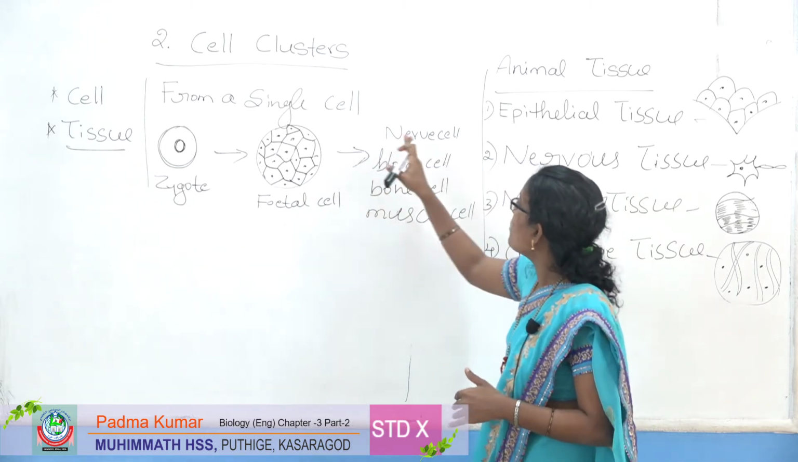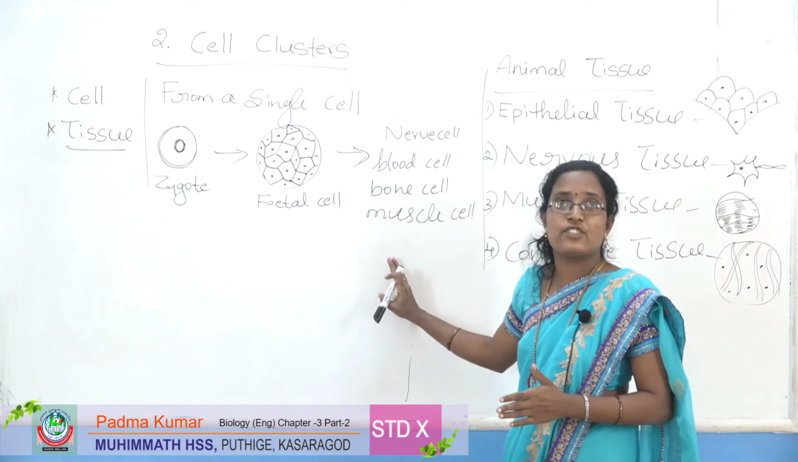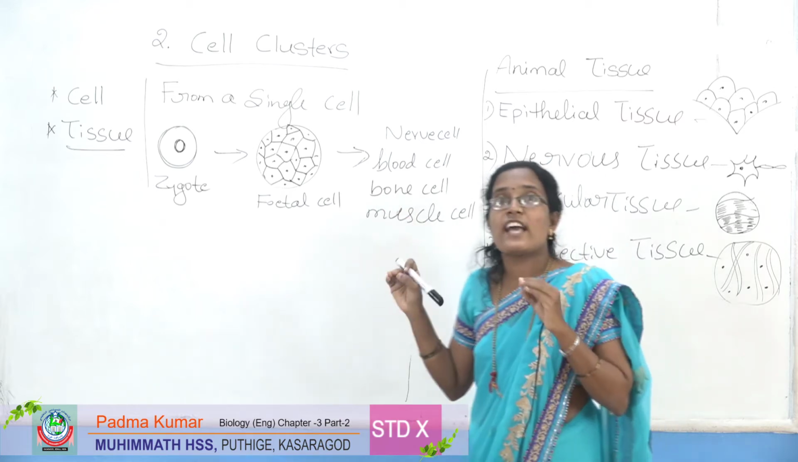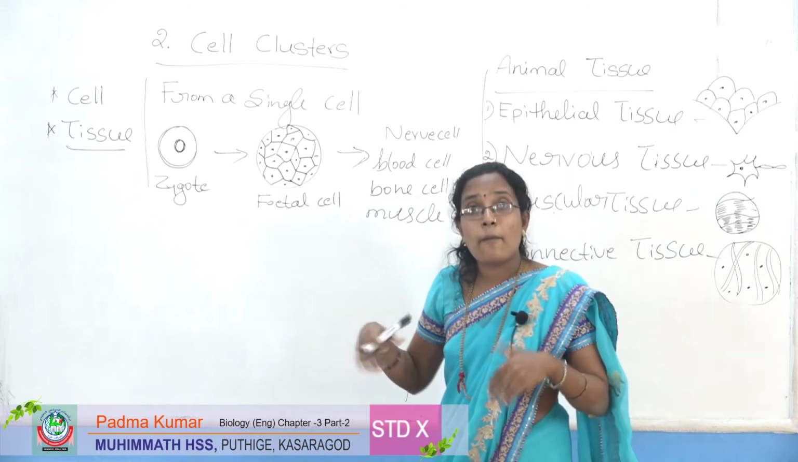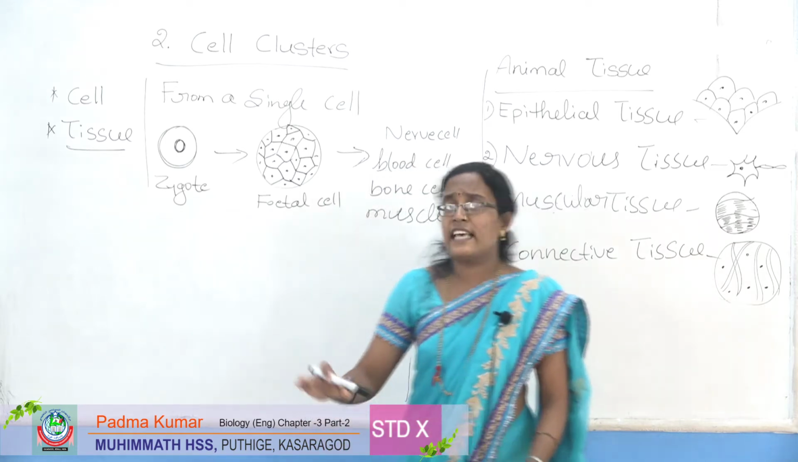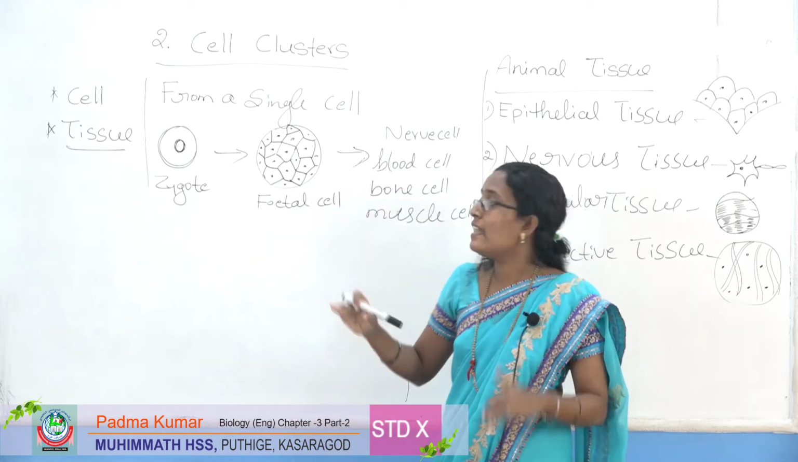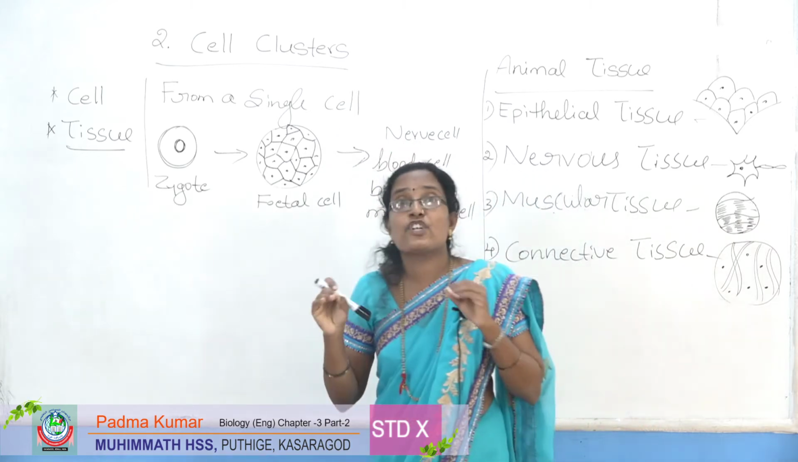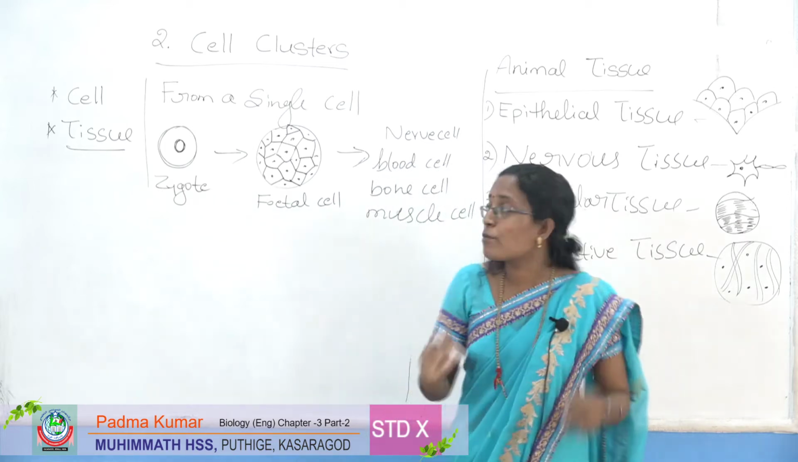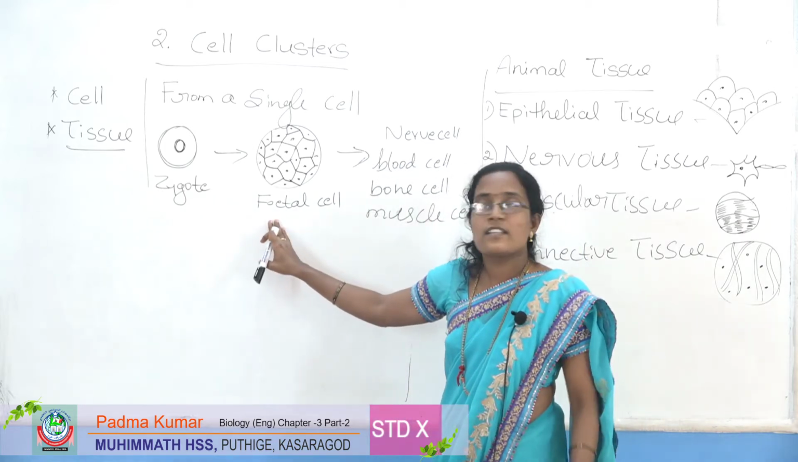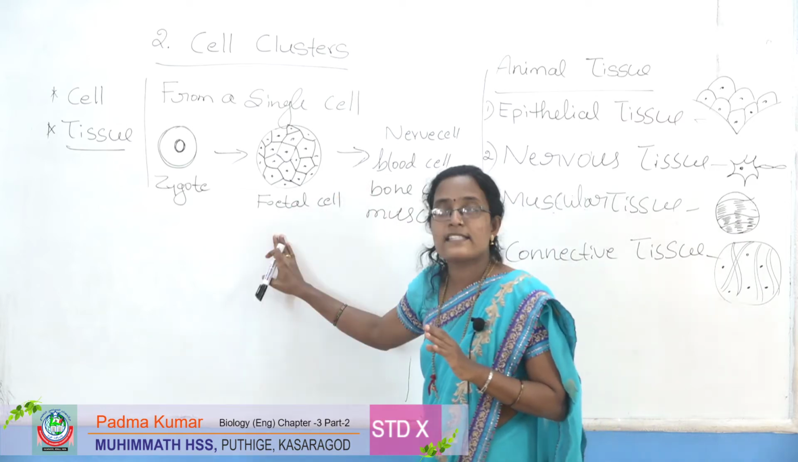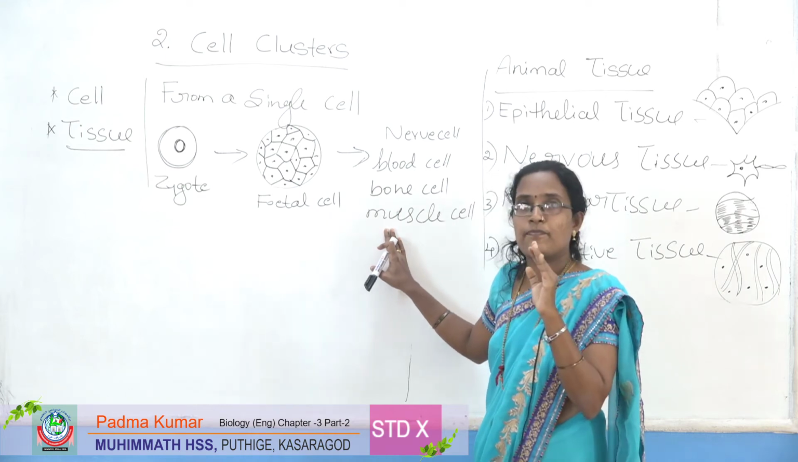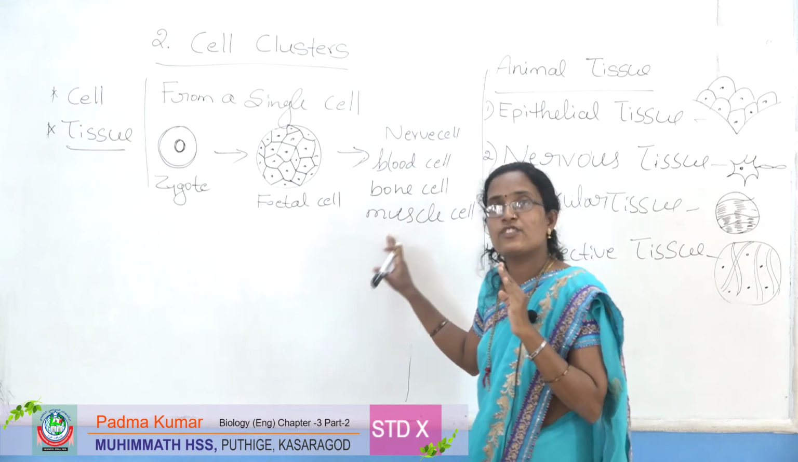Then this fetal cell continuously develops to form different cells, such as the nerve cell. These are specialized cells. Which ones? Nerve cell, blood cell, bone cell and muscle cell. The fetal cell is a partially differentiated cell, and specialized cells are formed from the fetal cell. They have a definite, specific shape, structure and function.